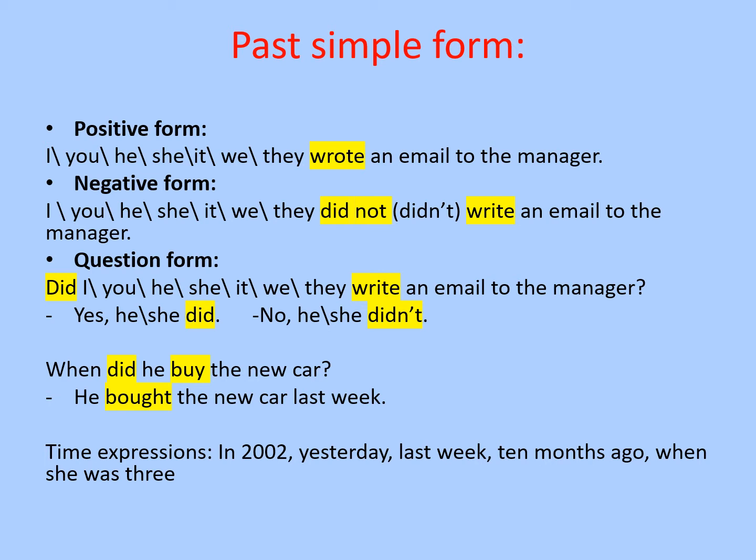And so on. The question form: did will go at the beginning, then the subject, and then the verb in the present form. Did you write an email to the manager? The answer will be with yes or no. Yes, he did, or yes, she did, or no, he didn't, or no, she didn't.